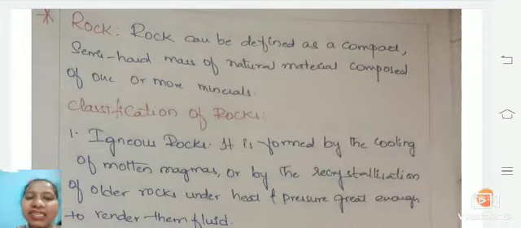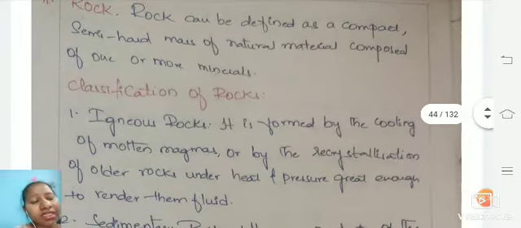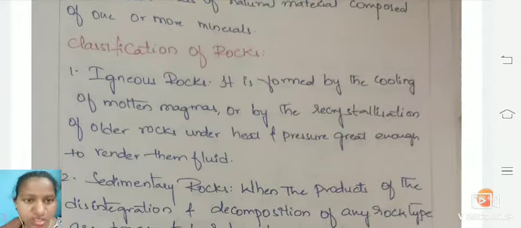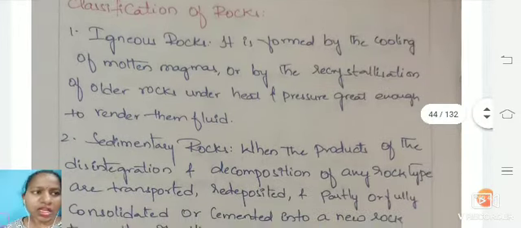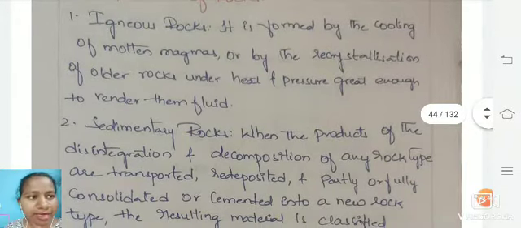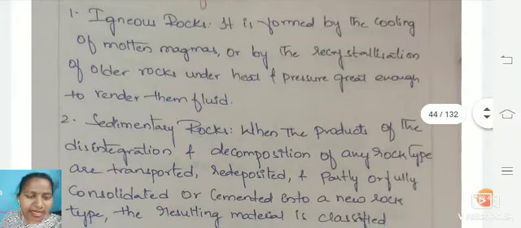Next, we will be seeing about rocks now. As we have completed some basic sums on that, now we will be seeing what rock is. To us, rock is nothing but a compacted semi-hard mass of material which is naturally composed of one or more minerals. As we all know, these rocks are classified into igneous rock, sedimentary rock and metamorphic rock. Igneous rock is nothing but that which gets cooled from molten magma, and it also gets recycled under rock.